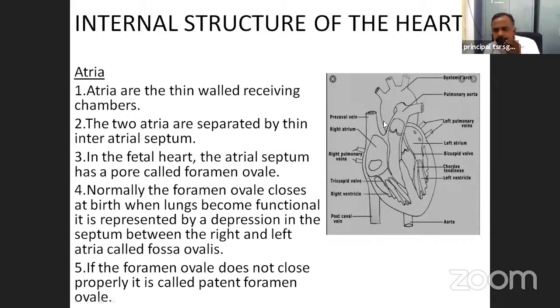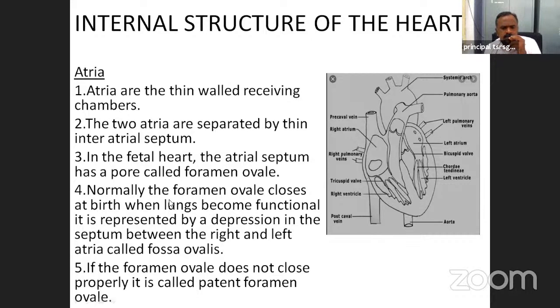In this region, between the 2 atria, the fetal atrial septum has one pore. It is called the foramen ovale.